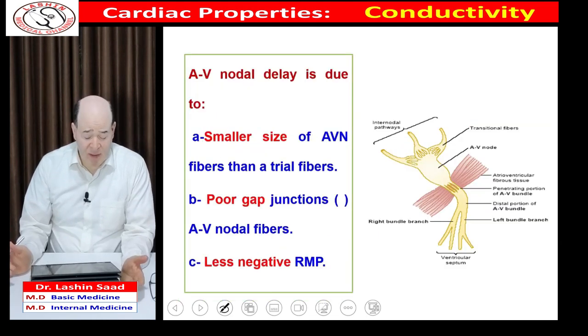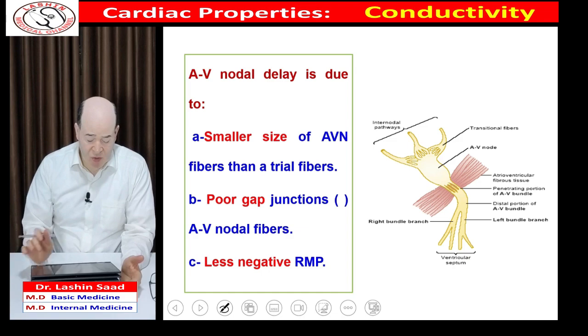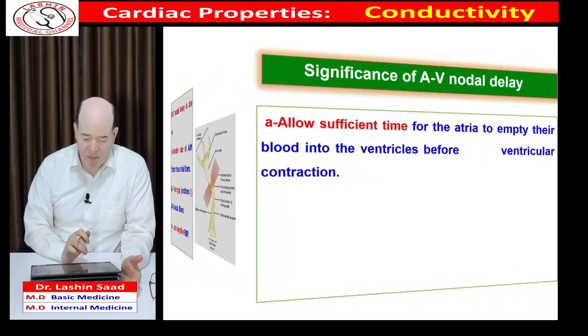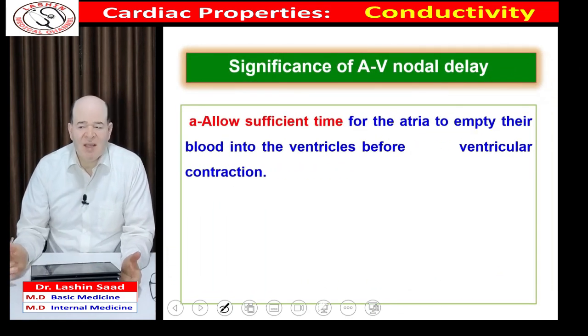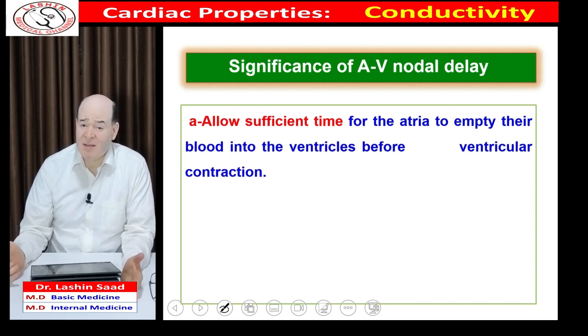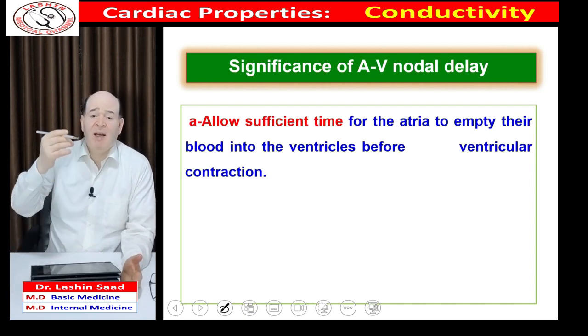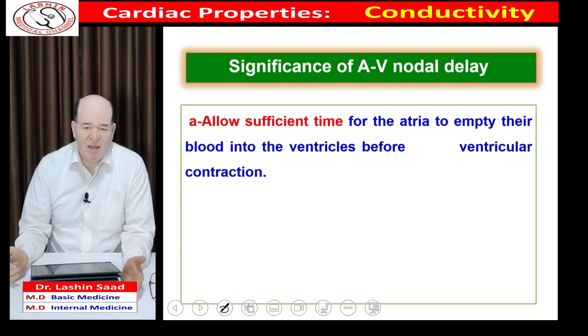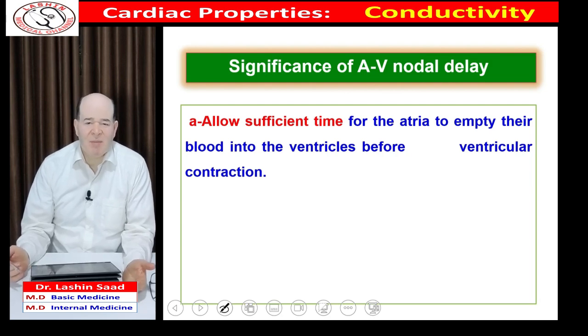AV nodal delay, as I said, is because of the smaller size of the fiber, the fewer gap junctions, and the less negative resting membrane potential. The AV nodal delay is physiologically significant. This delay provides time by which atria can empty the blood inside the ventricle. If this time is not present, atria have no time to transmit their blood to the ventricle.